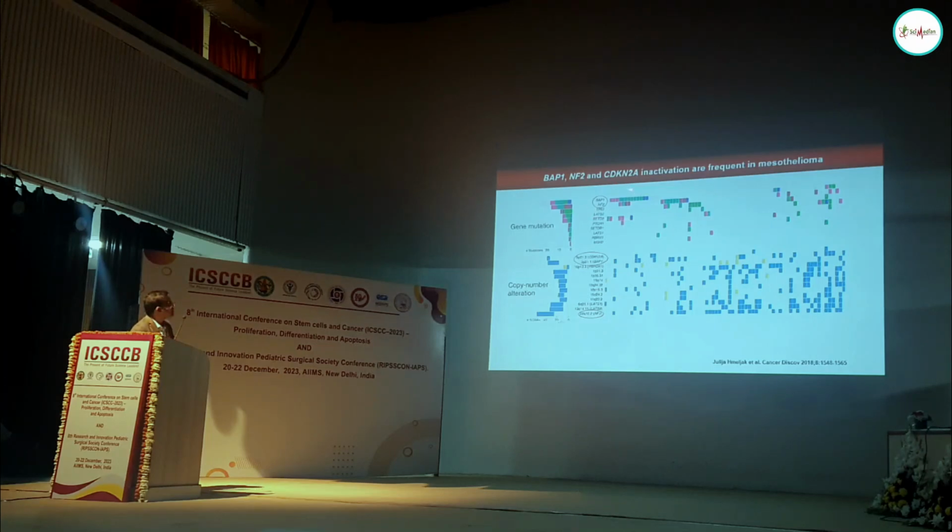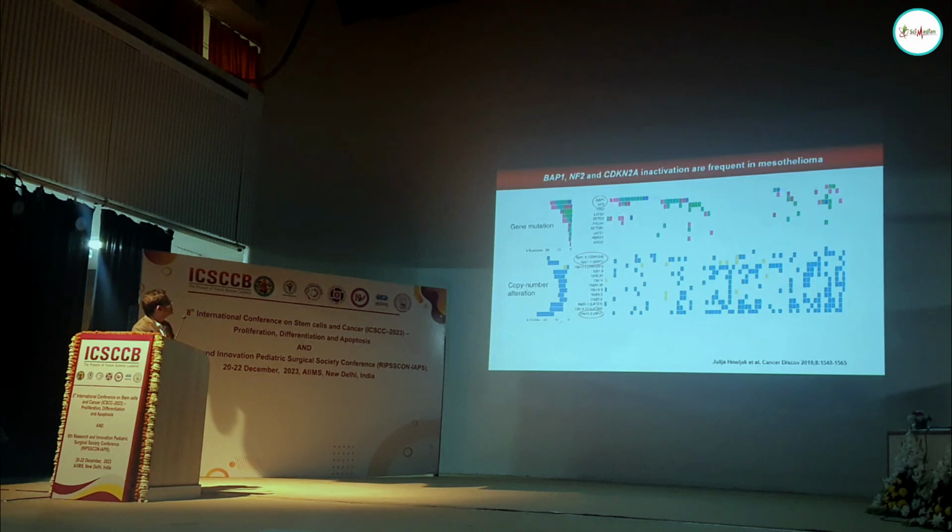In mesothelioma, a lot of genes are mutated. For example, one gene is called BAP1. BAP1 stands for BRCA1 associated protein 1, so it's linked to BRCA1. It is actually a part of a polycomb repressive complex, the polycomb repressive deubiquitinase complex. Then another gene is called NF2. NF2 stands for neurofibromatosis type 2 gene, and this is an important regulator of the Hippo signaling pathway and Merlin signaling pathway.